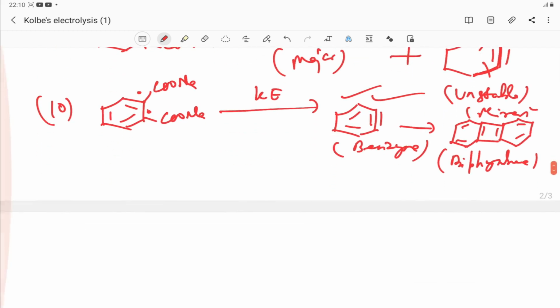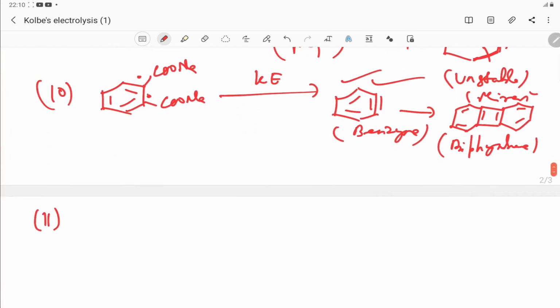Okay. Then take another example. So you have to practice. A similar product will be formed. It depends upon the nature of the free radical formed. This is one example of a sodium salt of an alicyclic compound.